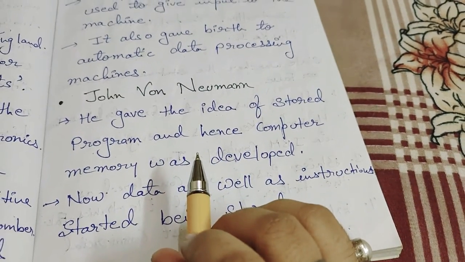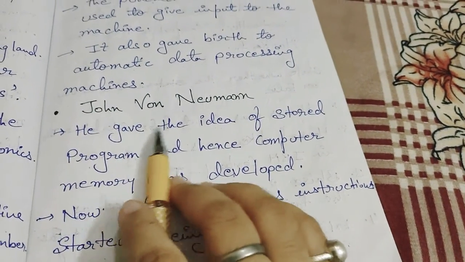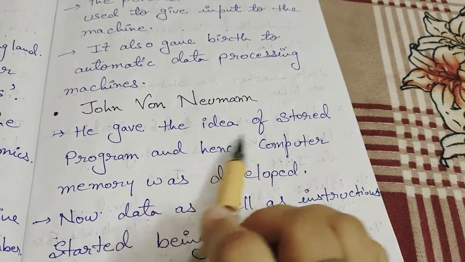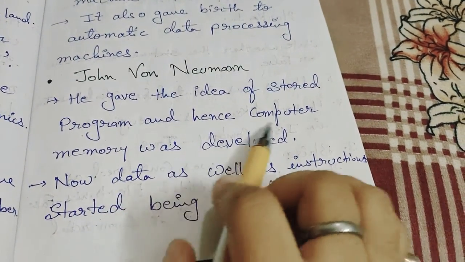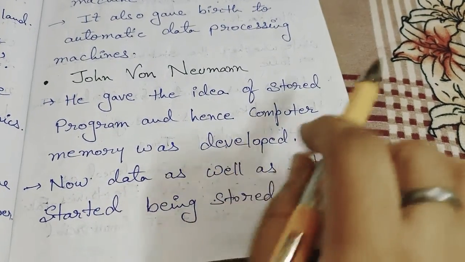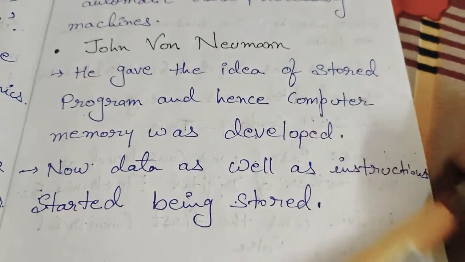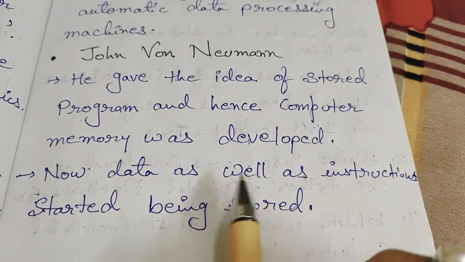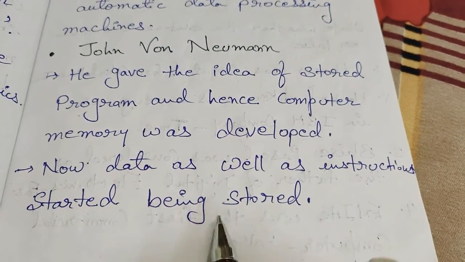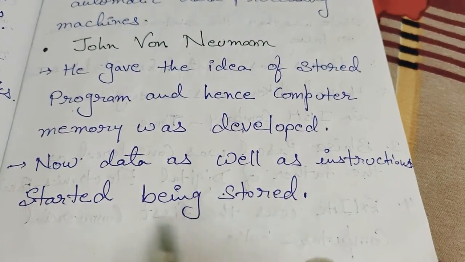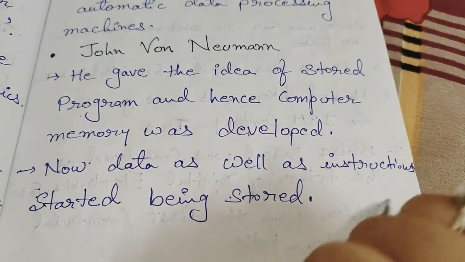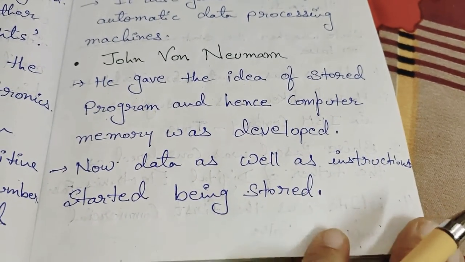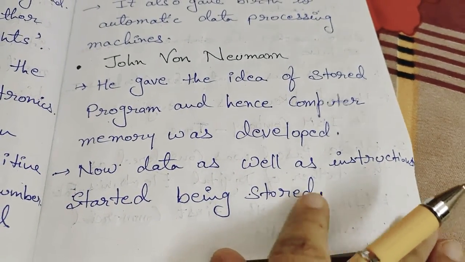But John von Neumann gave the idea to store the program. Data as well as instructions started being stored. Now we can store our data in our system.